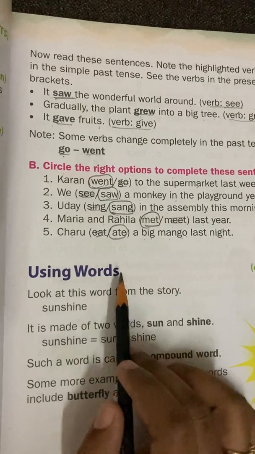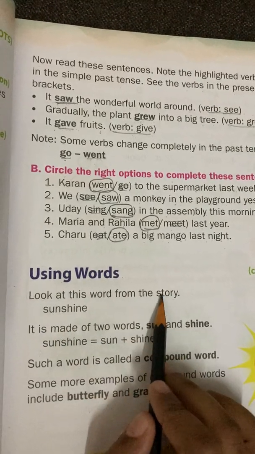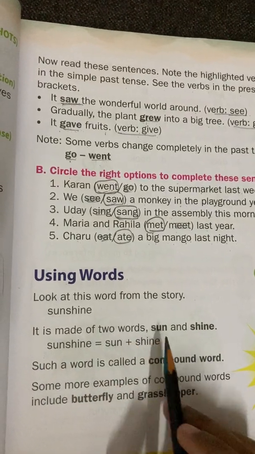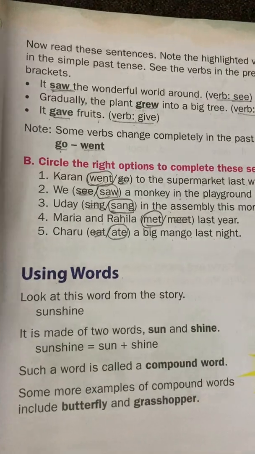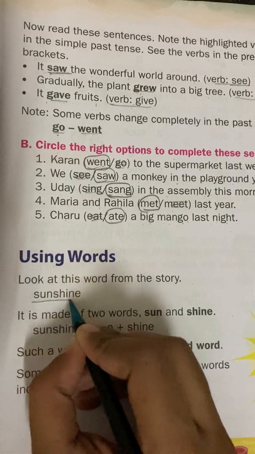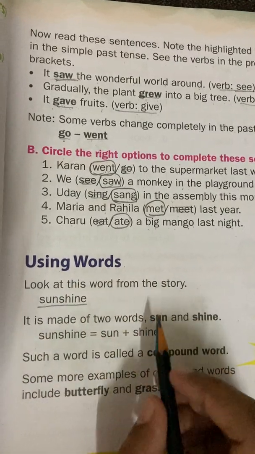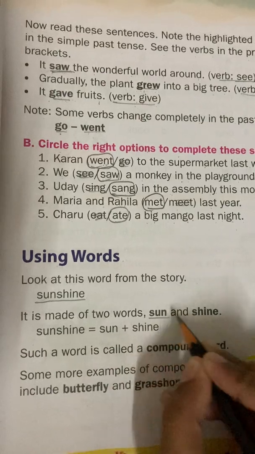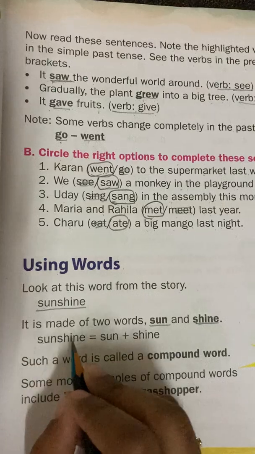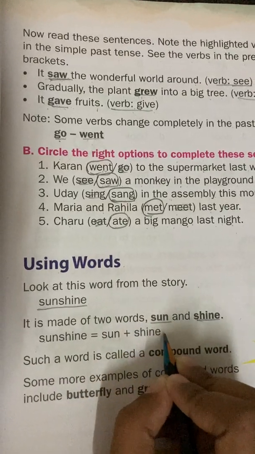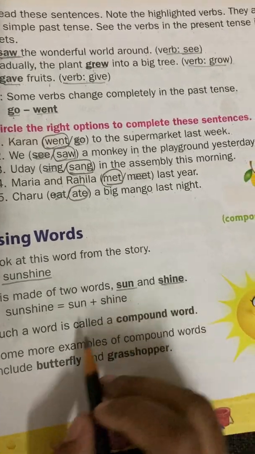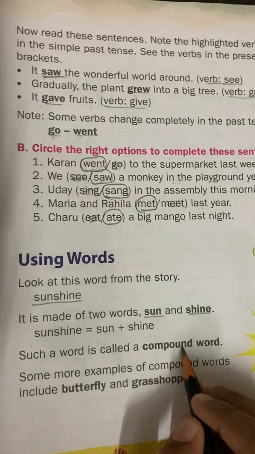Now using words, look at the word from the story, sunshine. It is made of two words, sun and shine. So from the story we have this word sunshine. Sunshine is made from two words, sun and shine. So sunshine equals sun plus shine. Such a word is called a compound word.